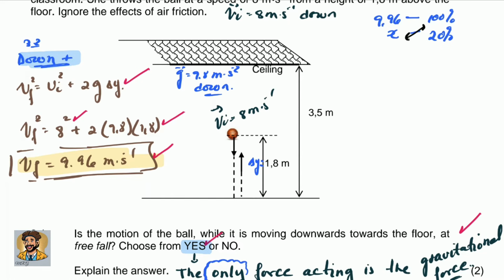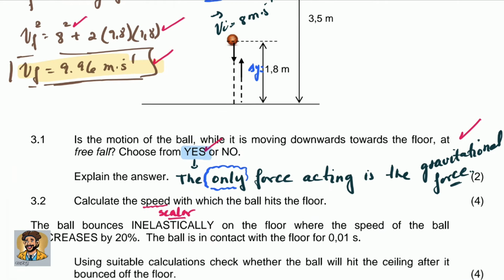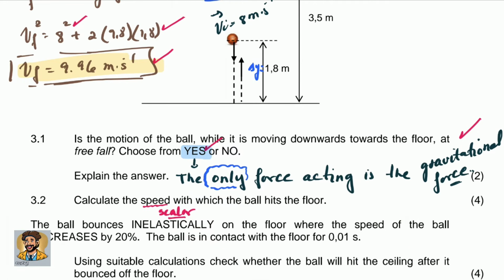I do a cross product here, so I get 100x equal to 9.96 multiplied by 20, and that gives me that x is equal to 1.992. This is 20% of 9.96. But the question said that the speed decreases by 20%.